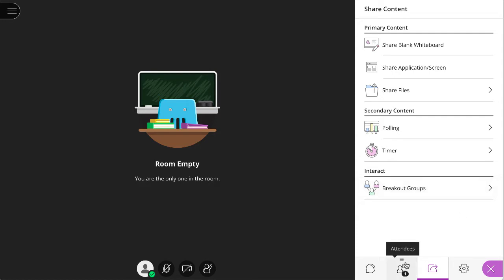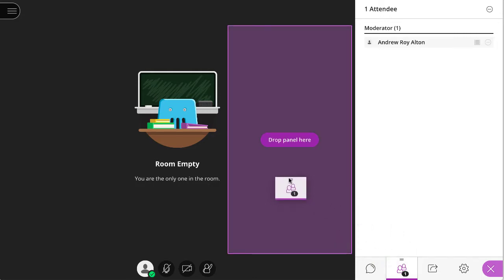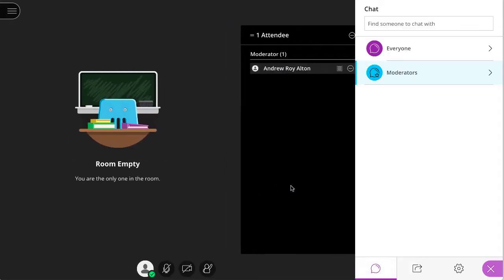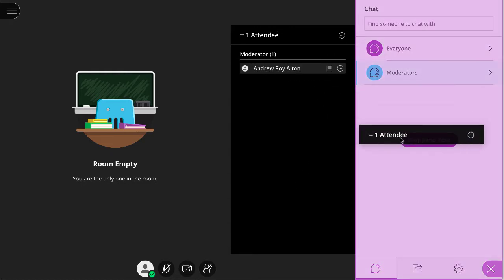Our Attendees tab shows all participants in the room at any given time. It can also be repositioned by grabbing and dropping the panel in the room. To remove the panel, just drag it back.